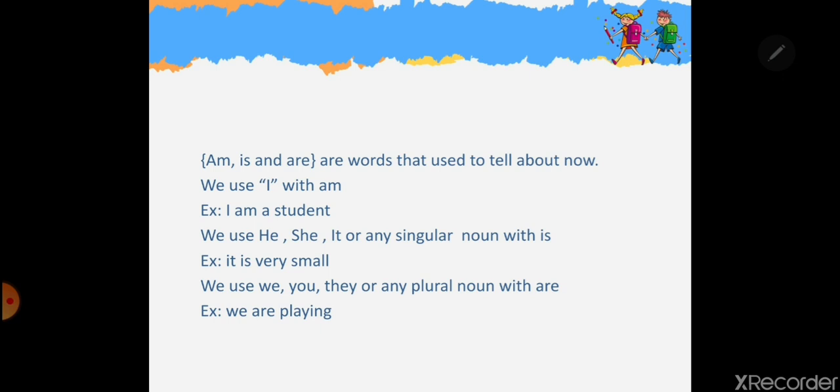So with the word am, it always comes with the pronoun or the subject I. When you speak about yourself, you say I am. Okay? For example, I am a student. So you're talking about yourself. In the meantime, now you are a student.